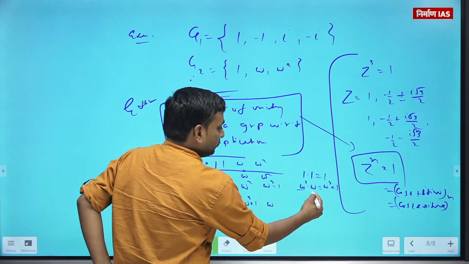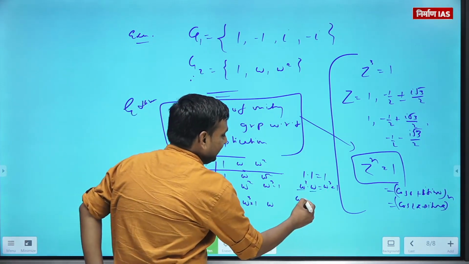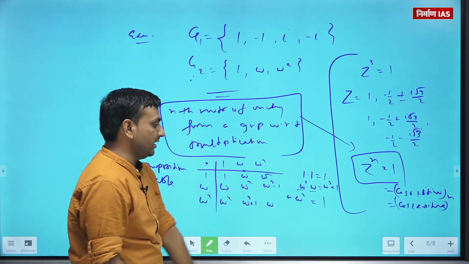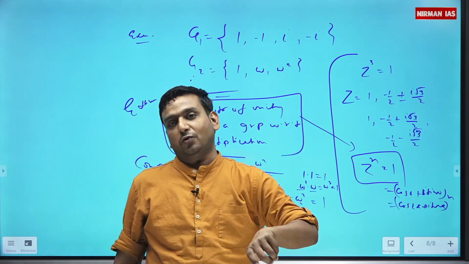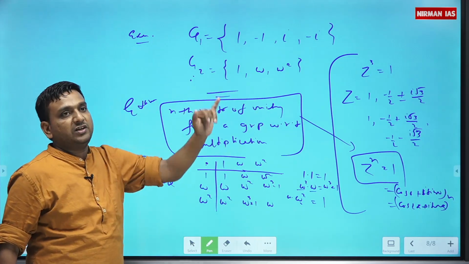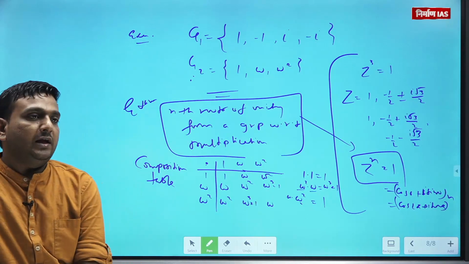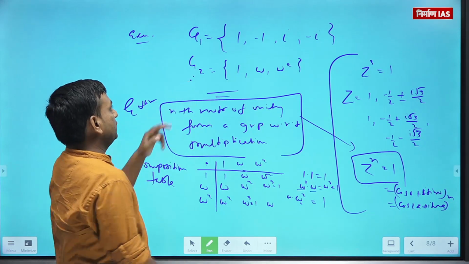That means omega square is the inverse of omega. And omega into omega square, what will change? It will also be the same. So omega square is the inverse of omega and omega is the inverse of omega square. So you can say all elements of this set G have their inverse. Ultimately, all those 4 axioms are satisfied. So this is a group.